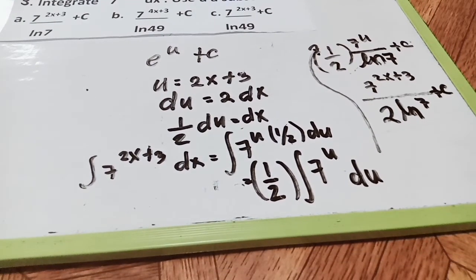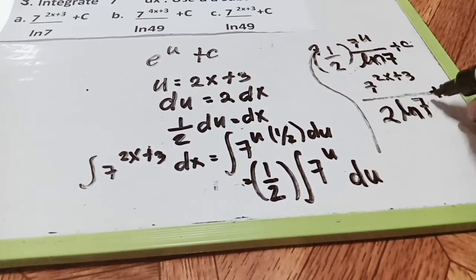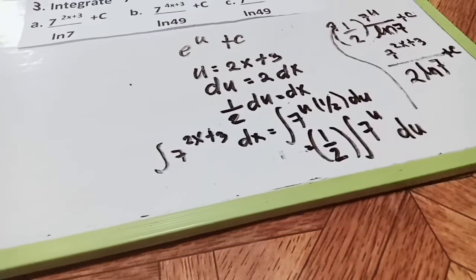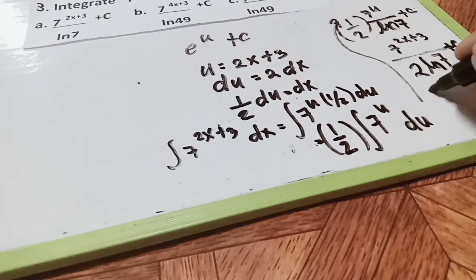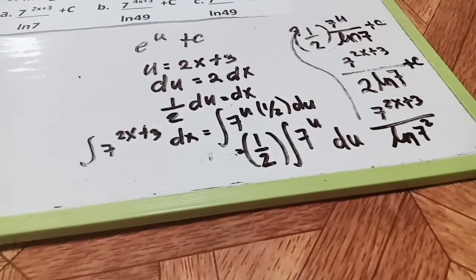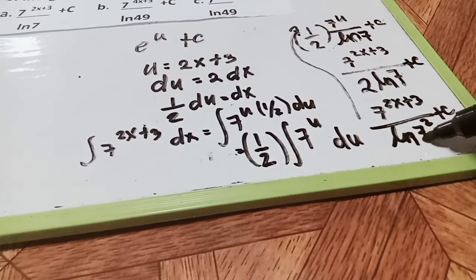And then, if this is our ln, suppose this is our ln. So, there is a rule in ln. Take note, what is our rule for the ln? We will have 7 squared. So, 7 to the 2x plus 3, and then ln, so 7 squared. What will be the 7 squared plus c?